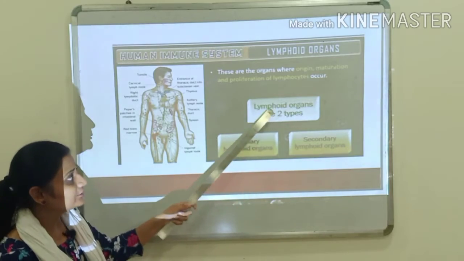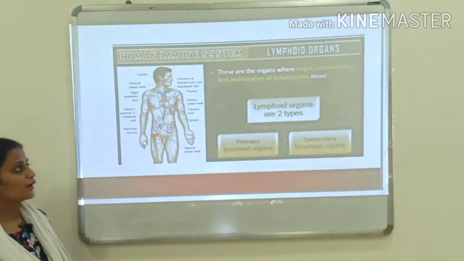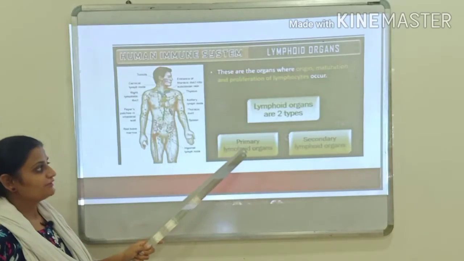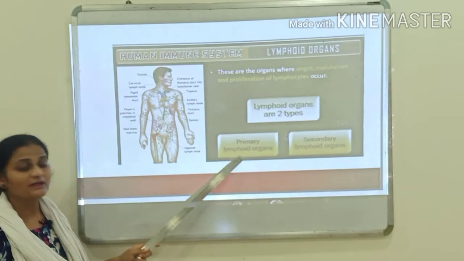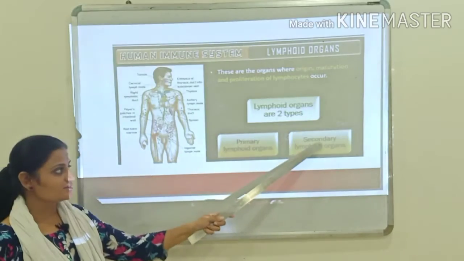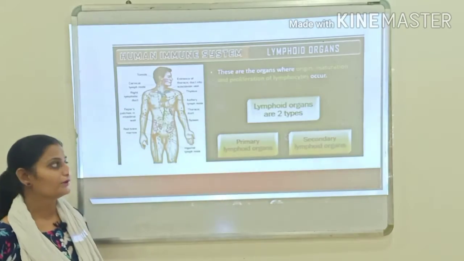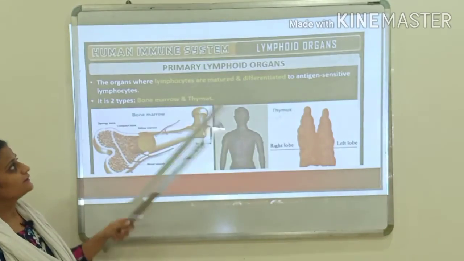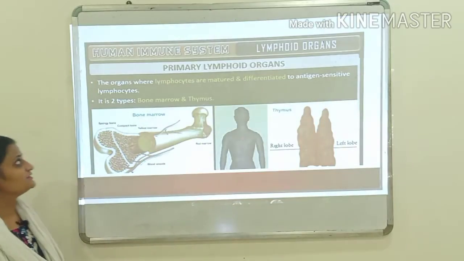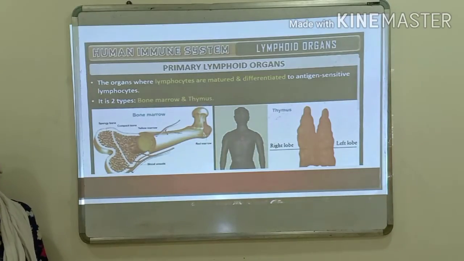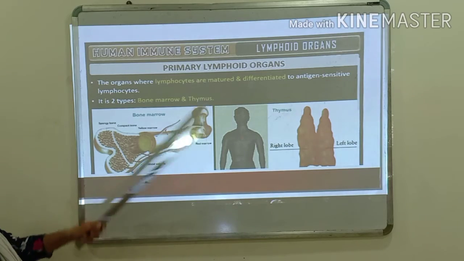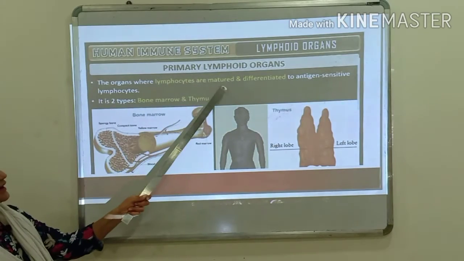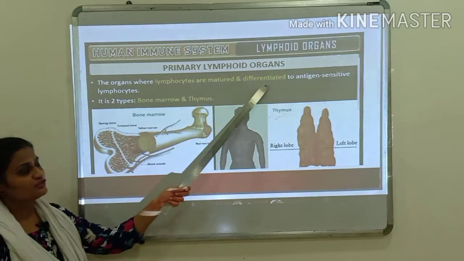Lymphoid organs are of two types. The first is the primary lymphoid organ, and the second is the secondary lymphoid organ. We will start with the primary lymphoid organs first. Primary lymphoid organs are the organs where the lymphocytes are matured and differentiated.